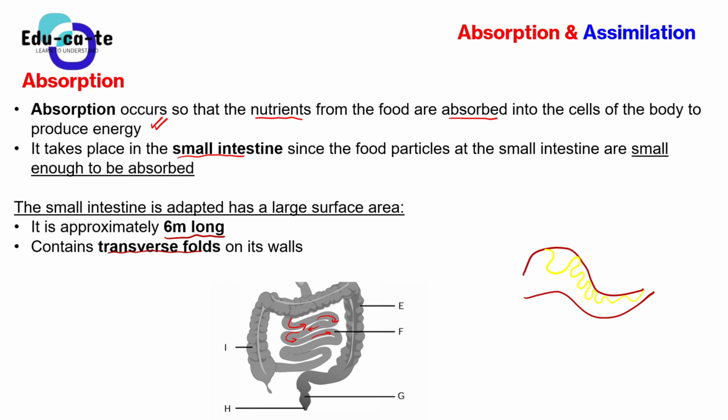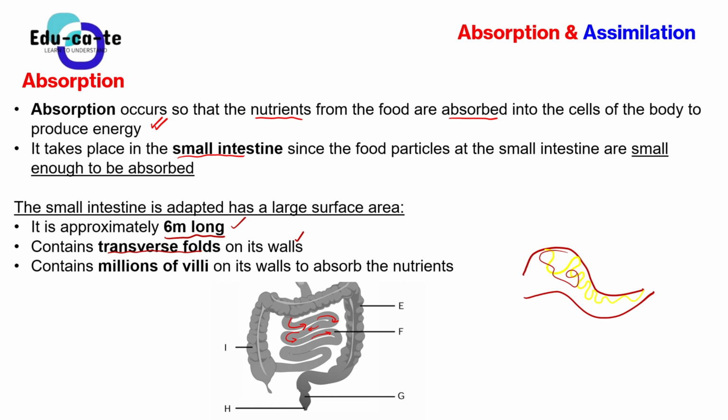So it can count as a reason that makes the small intestine the most suitable place for absorption to take place. We are going to go into the details later on about what we find on the walls of the small intestine that makes it possible for absorption to take place.